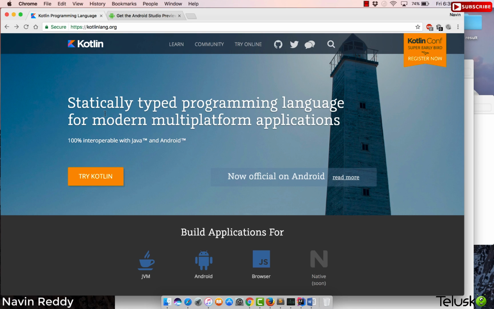So if you have learned Java before, you know that Java has lots of boilerplate code, right? For example, if you want to write Java code, you have to write lots of things. But in Kotlin, you can do that in a shorter way. Again, we'll see that in the coming videos.